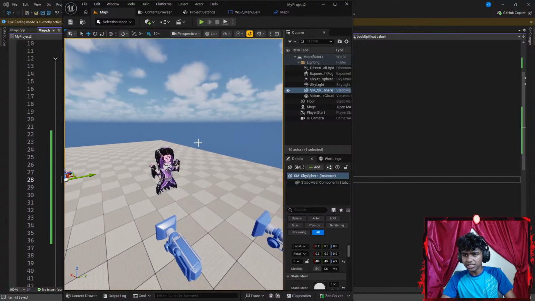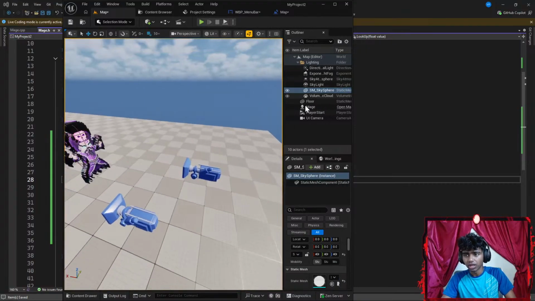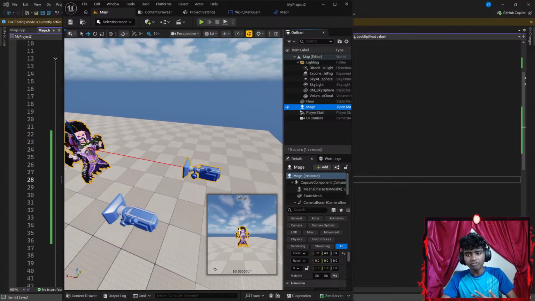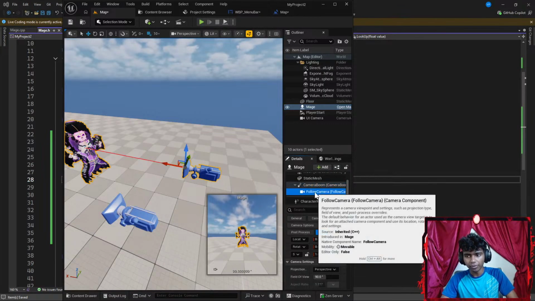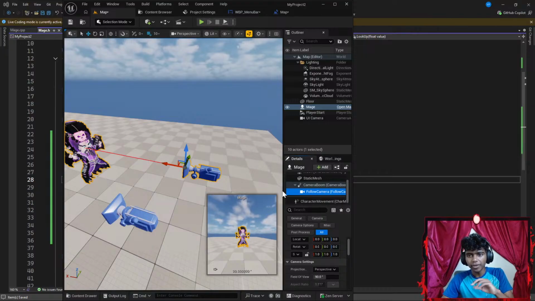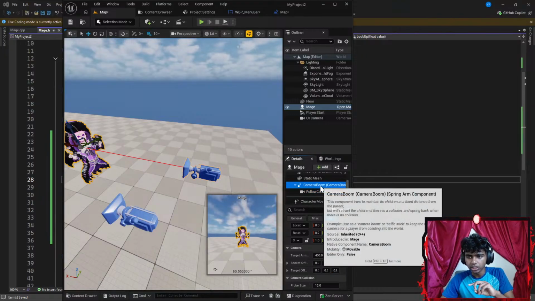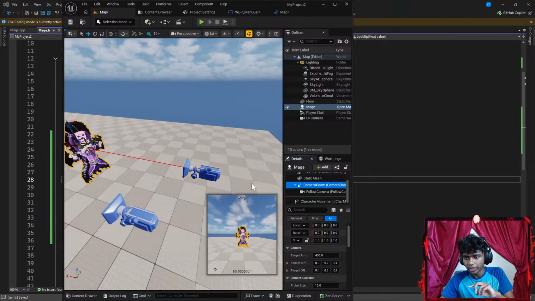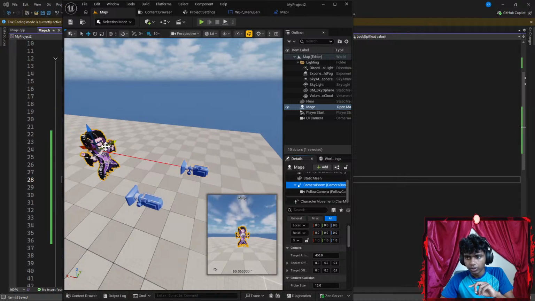Now, you guys can see I have two cameras here. If I were to click my mage, I have a mage's camera as well. This is gonna be my mage's POV, but I want to change the camera. So, this is the camera, follow camera, and the camera boom that I created. For the time being, I want to go with my literal camera component. What if I change the position of my camera boom? Okay, I want to change my camera boom. Let's get it a bit higher.